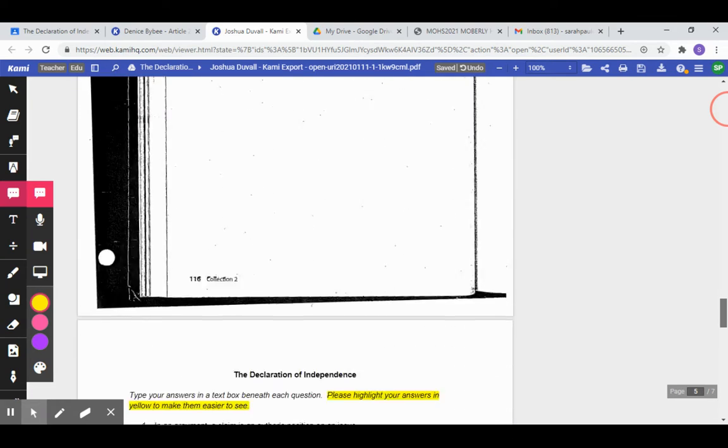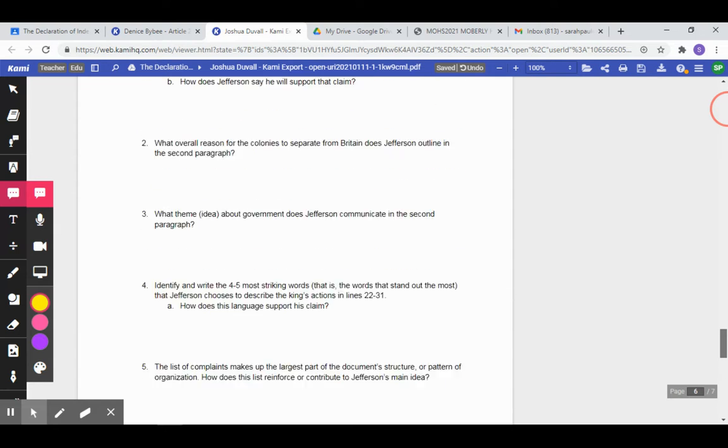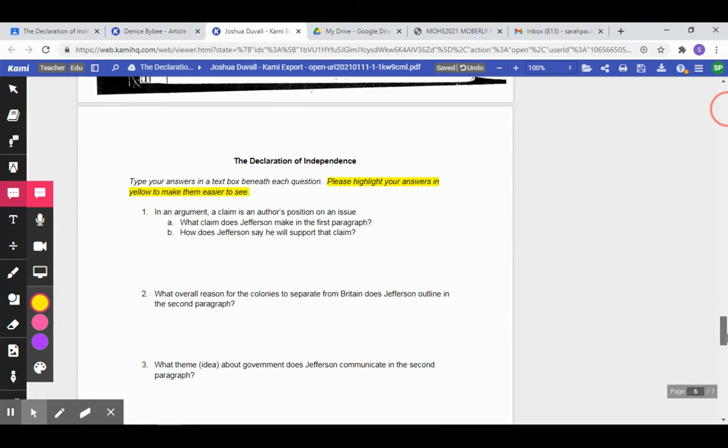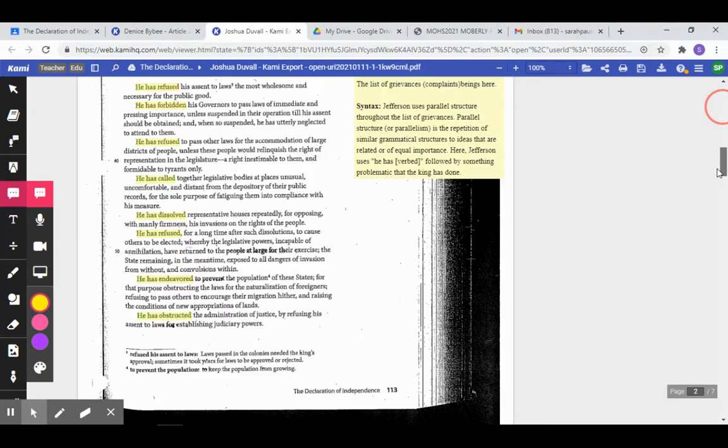Now, at the bottom, you have questions. These last 2 pages are your questions. So it says, in an argument, a claim is the author's position on an issue. What claim does Jefferson make in the first paragraph, and how does he say he will support that claim? So he's like, here's what I'm saying. I'm going to prove it. Here's how. So you would go up to this first paragraph here, and then go back down and answer the question.